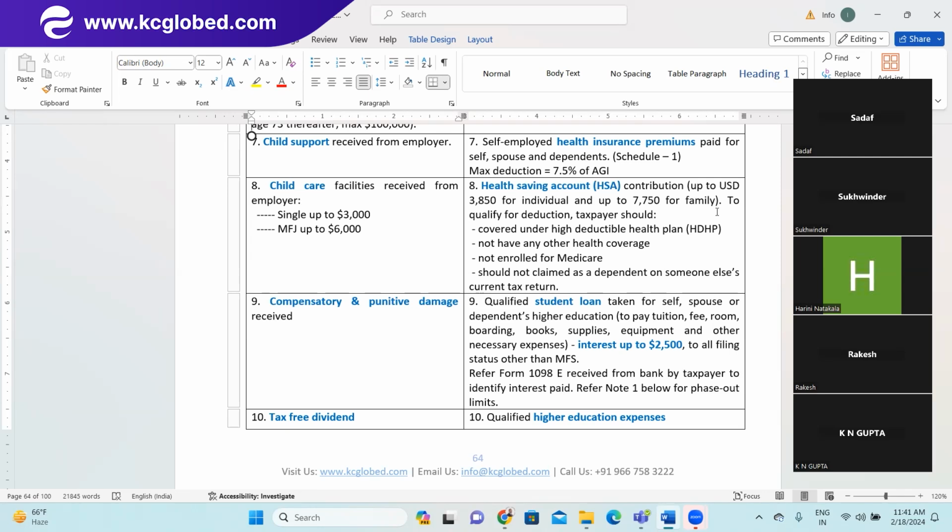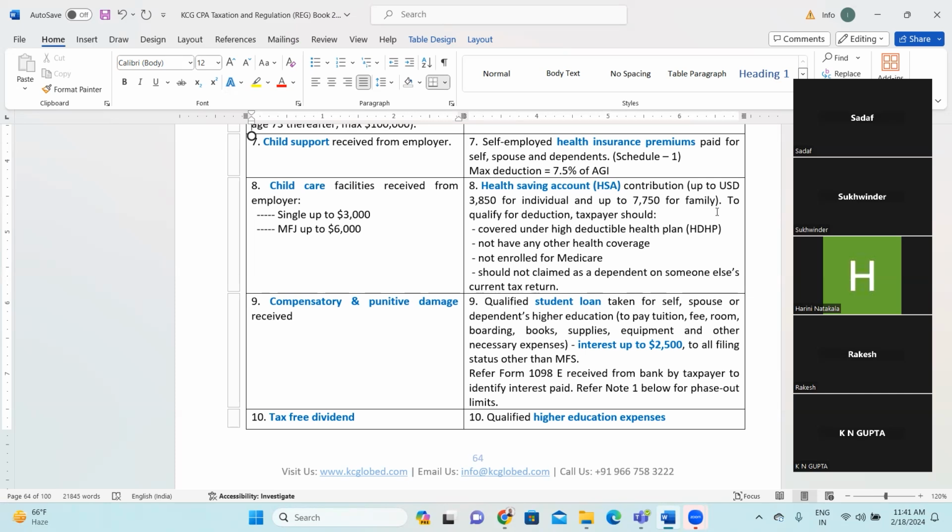Next is compensatory and punitive damage received. So here, for example, an employee is working in any manufacturing organization, and unfortunately, let's assume he or she has got injured, for any unforeseen situation when working in the manufacturing setup or maybe in any chemical reaction or any hazardous component.